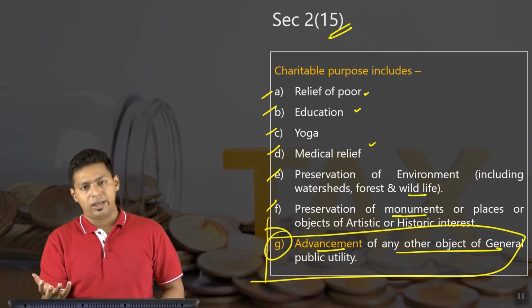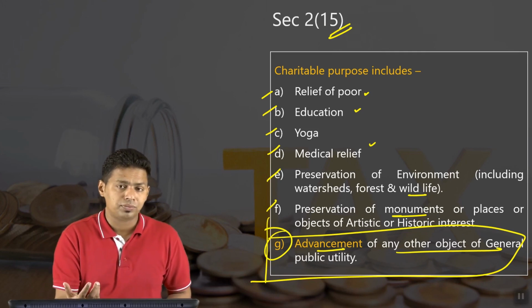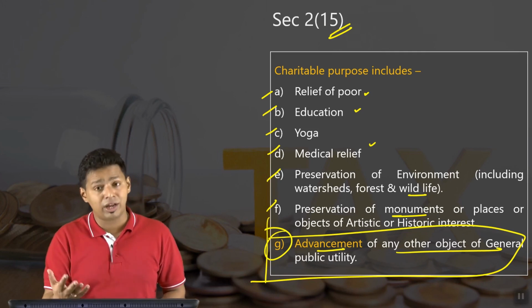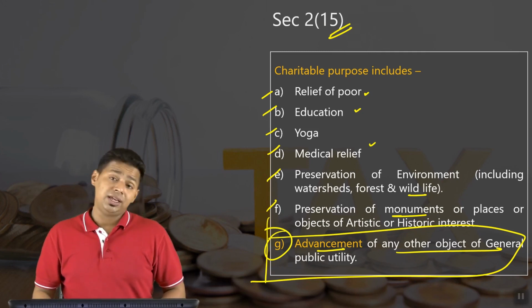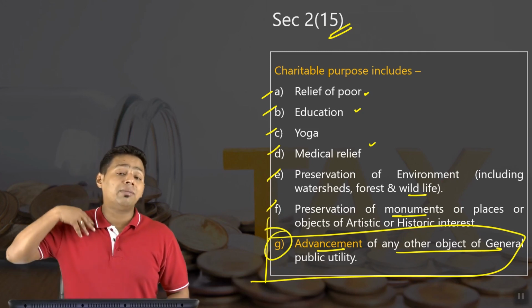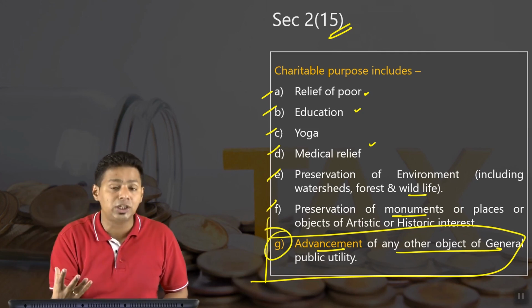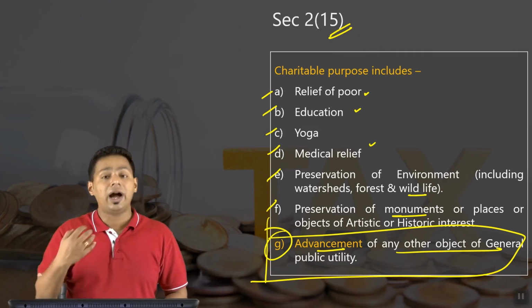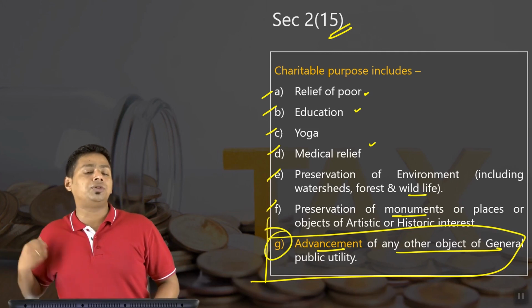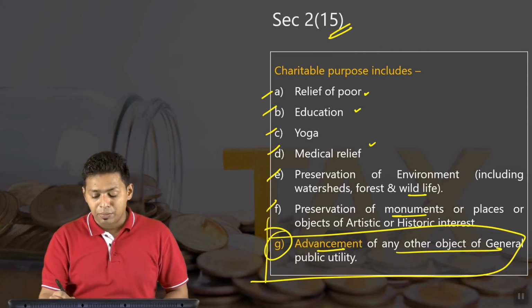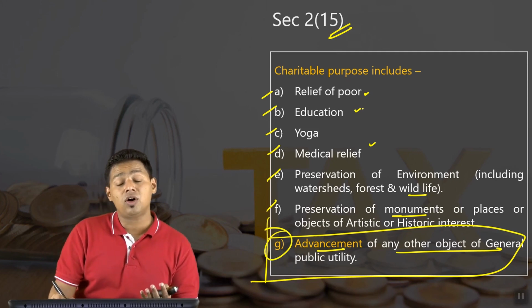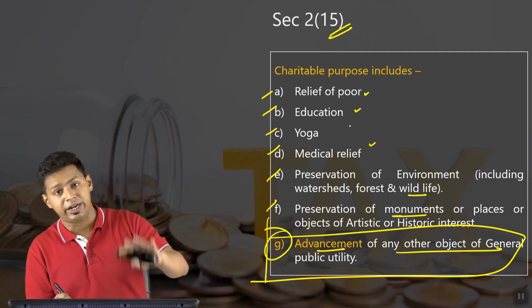I am running a hotel where I am serving food. I am charging appropriate money for that. Can I fall in this? Yes, I can argue this, that I am serving food which is a basic necessity of the public, and therefore I am under advancement of general public utility. Right now I am providing you education, but I am not providing you education which is free in nature or charitable in nature.